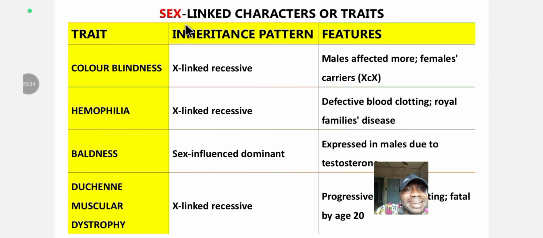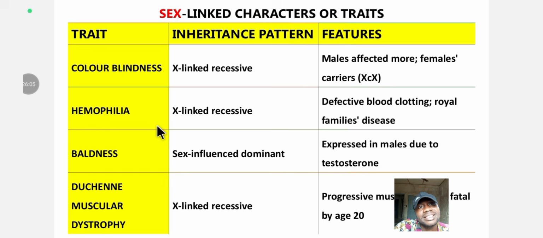Let's understand the sex-linked characters or traits, or the X-linked characters or traits. Okay, in this column we have the traits, and the traits include color blindness, hemophilia, baldness, and Duchenne muscular dystrophy. All right. Here we have the inheritance pattern. How is it inherited? Then here we have the features. How do we know that this is a color blindness trait?